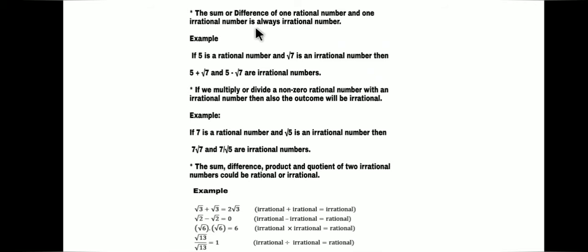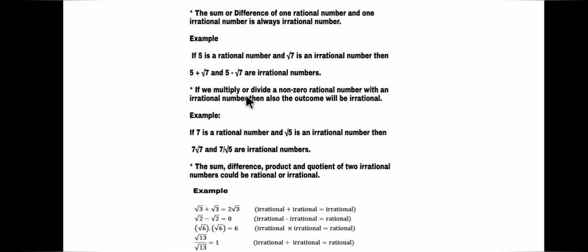The sum or difference of one rational number and one irrational number is always an irrational number. Suppose 5 is the rational number and root 7 is the irrational number, then 5 plus root 7 and 5 minus root 7 are irrational numbers. This shows that the sum or difference of one rational number and one irrational number is always irrational.